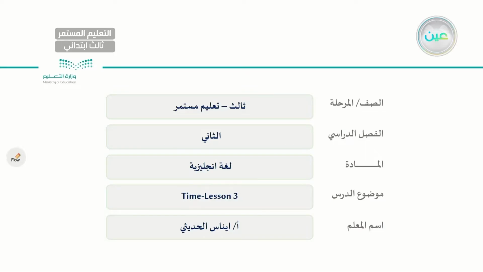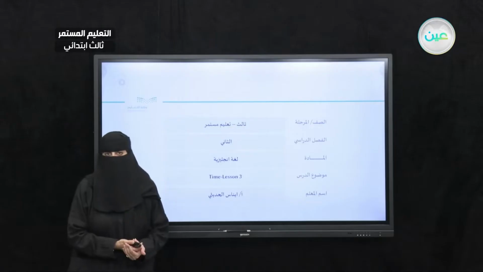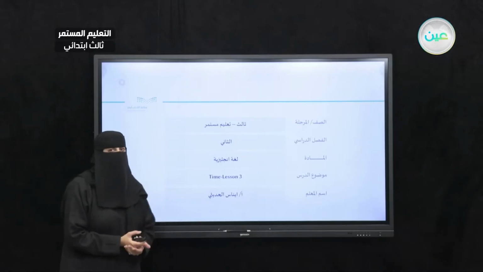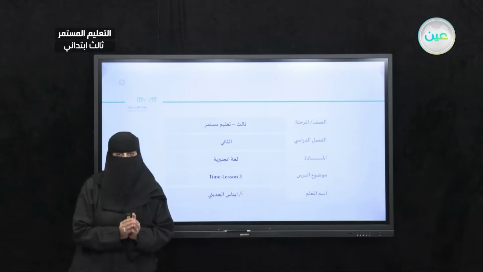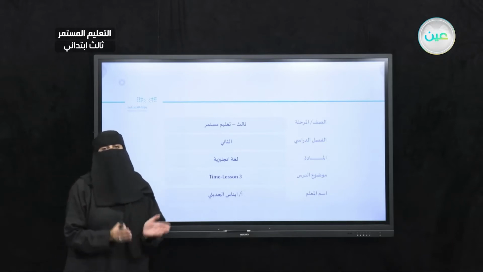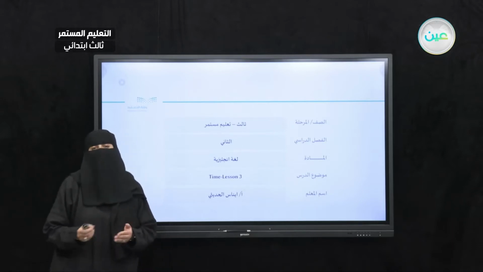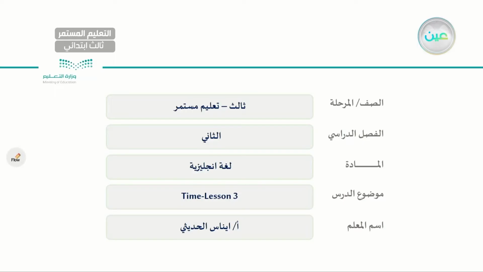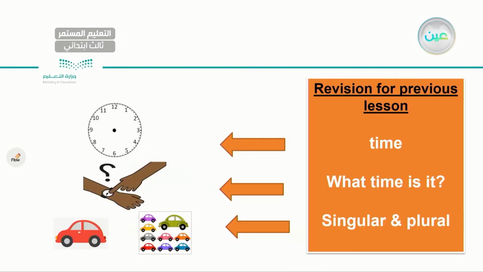So have your books ready at page 40 and page 41 as we will start lesson number 3. The name of our unit is called Time. This is lesson number 3. Again, you will find it at page 40 and 41. Have your books and some pencils, worksheets in order in case you need to take some notes and share your answers with me. So let's start.